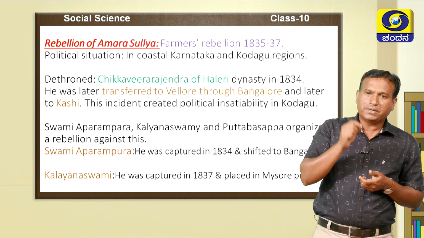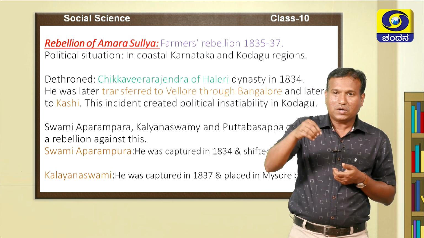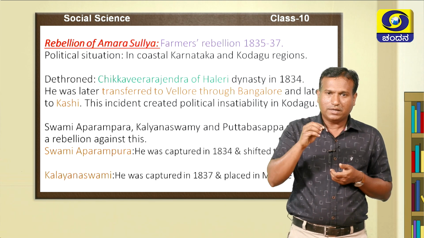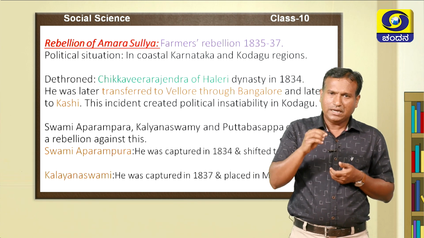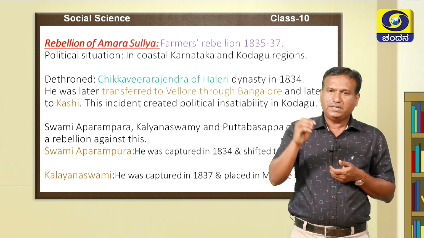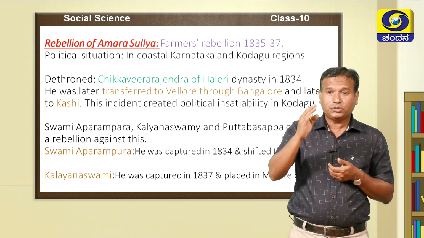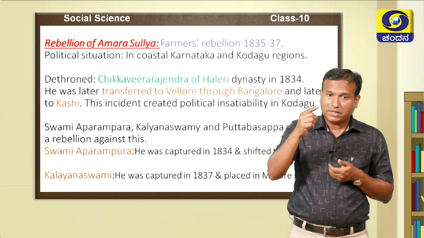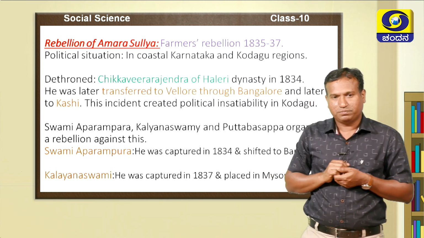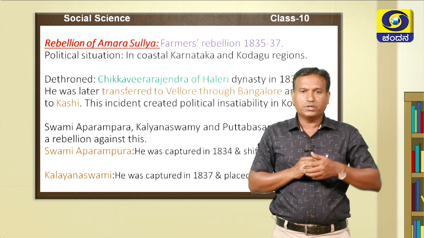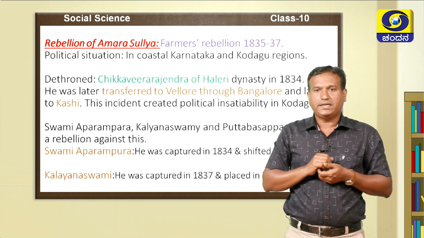So, Swami Aparampara wanted to come to the throne. Meanwhile, the people also thought that Swami Aparampara was the son of Appaji. Who is Appaji? They popularly called Chikka Veera Rajendra Appaji. That is why people also allowed him to try to come to the throne. When Swami Aparampara tried to capture the Madikeri fort, the English immediately arrested him and he was kept in the prison of Bangalore. That was in the year 1834.